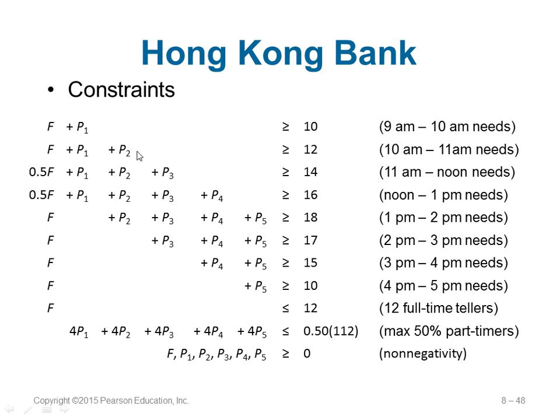So it will be P1 and P2. It will be greater than or equal to 12. Minimum they should have these numbers. The teller should be full. And you can see at 11 o'clock, P1, P2, P3, you know already.